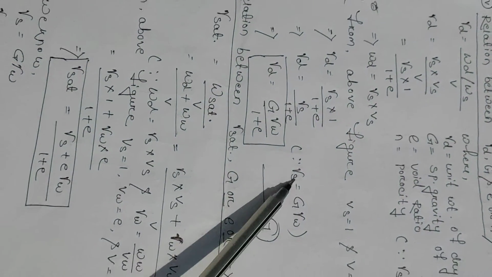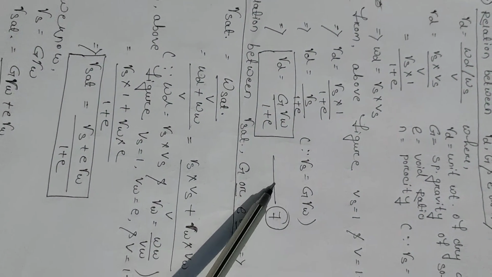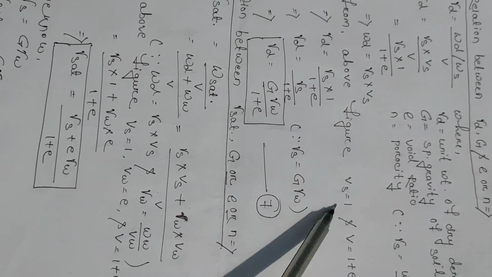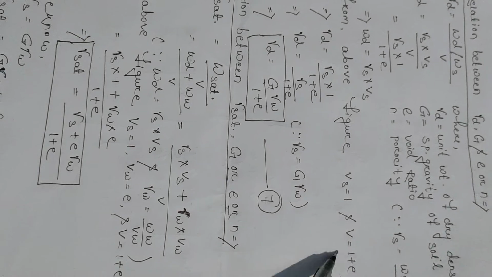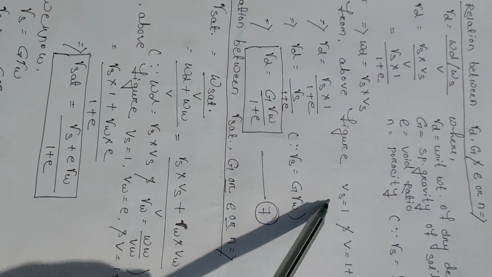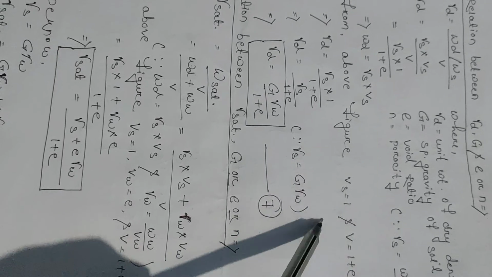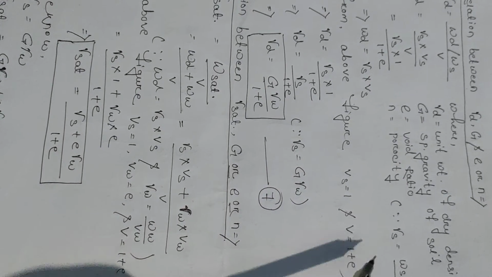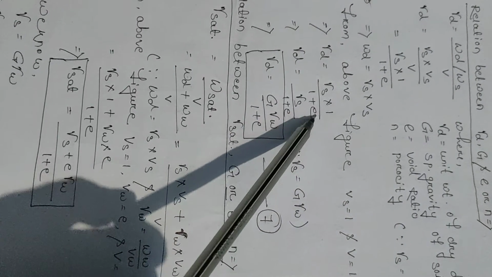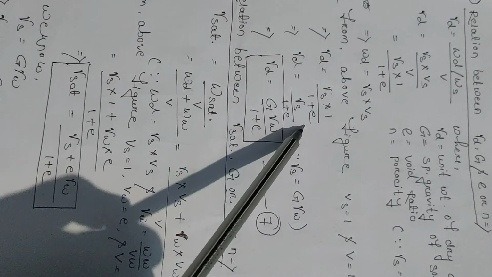From the three-phase system figure, Vs equals 1 and V equals 1 plus e. Putting these values, gamma d equals gamma s into 1 divided by 1 plus e.